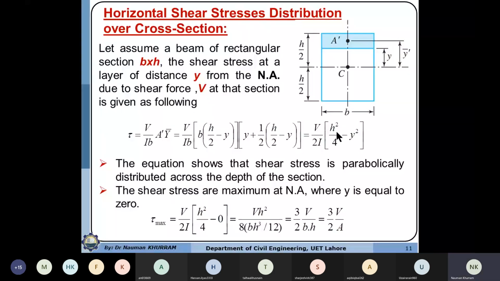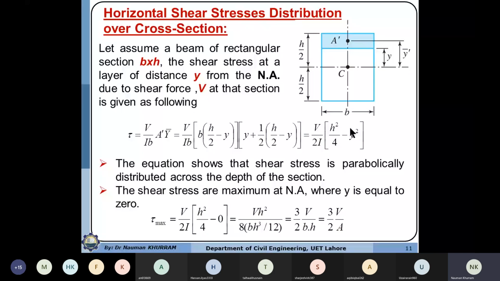So it means that the shear stress is a quadratic function of this y variable. y is the variable which changes from the neutral axis to the extreme fiber, if we are considering different layers or any y distance. So the magnitude of the shear stress distribution will vary parabolically, because if y changes, then the shear stress will fluctuate as a second degree function of y.